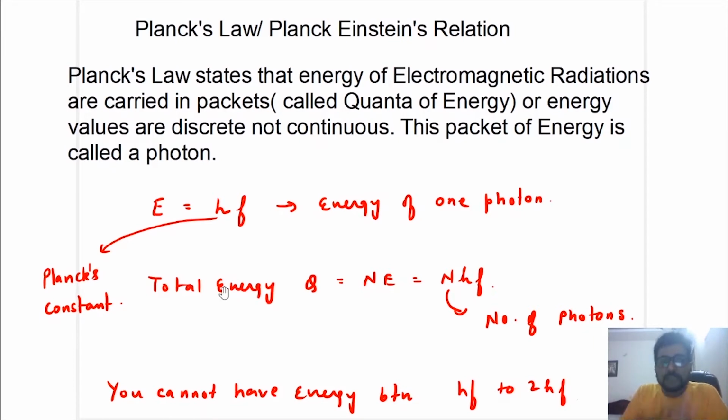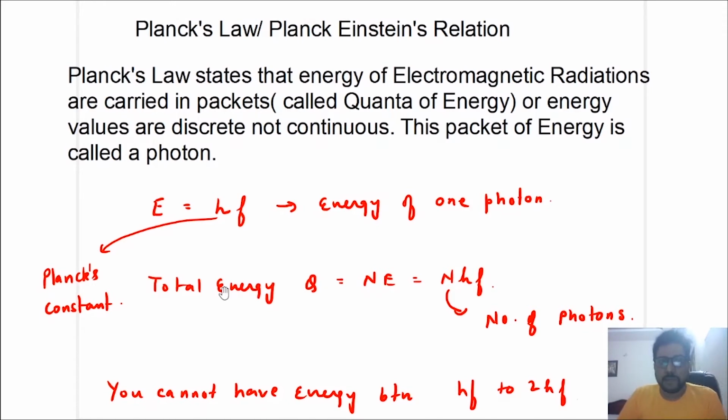Because electromagnetic waves have dual nature. They also have wave nature, so they have wavelength and frequency, but they also have particle nature. The electromagnetic radiation consists of elementary particles called photons. He also called it quanta. So the energy of one such photon is equal to hf.